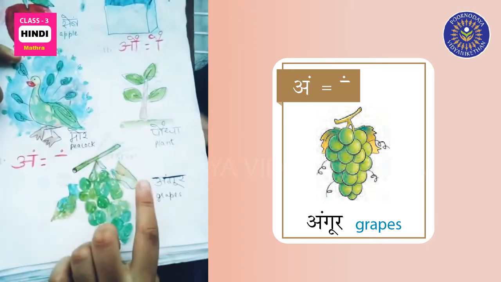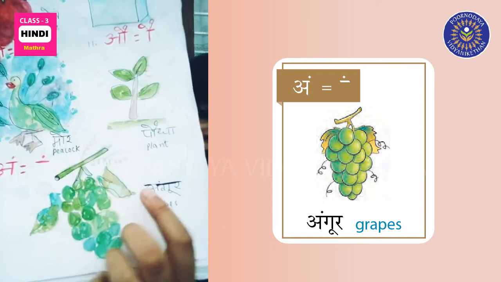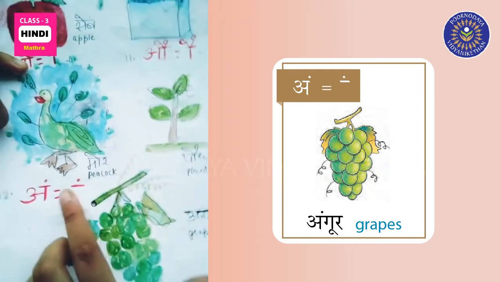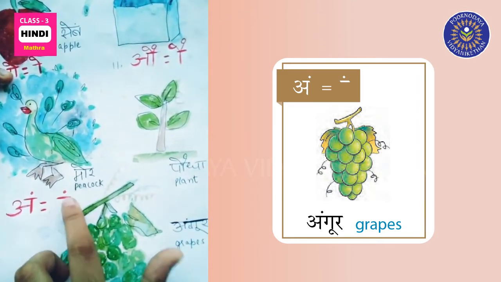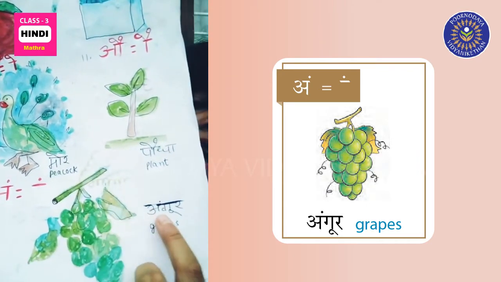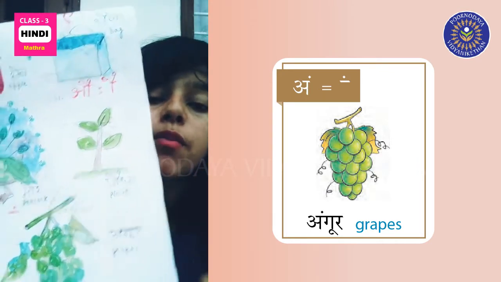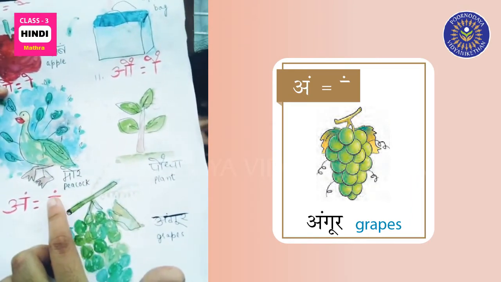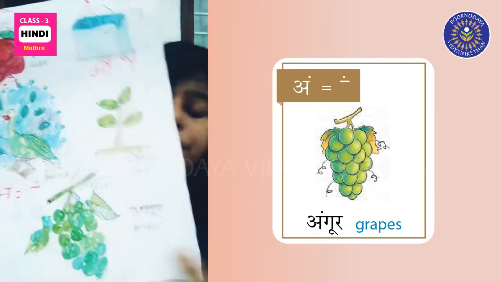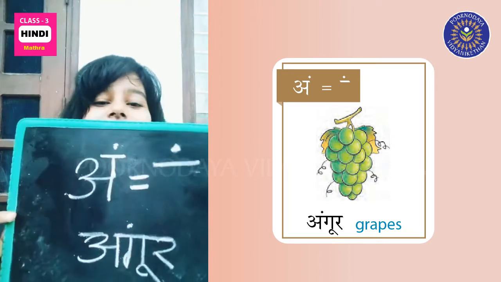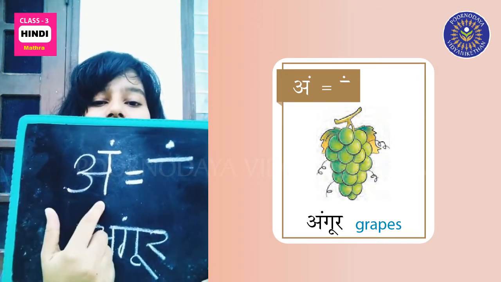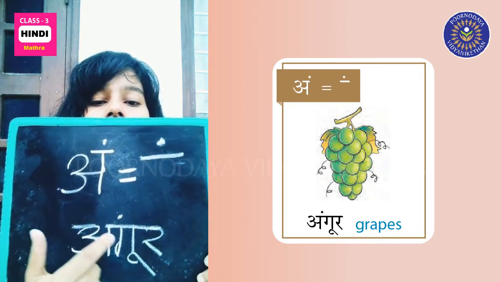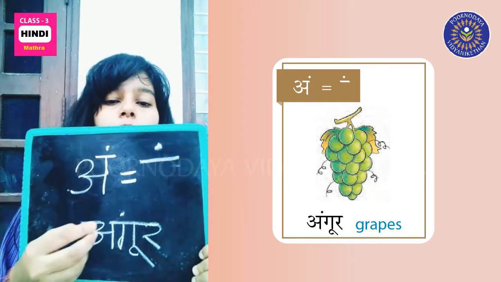So for angur, you see this dot on top. So that's how you write matra. You put a dot on top. Matra is denoted as a dot on top, like this. Angur, a dot on top.